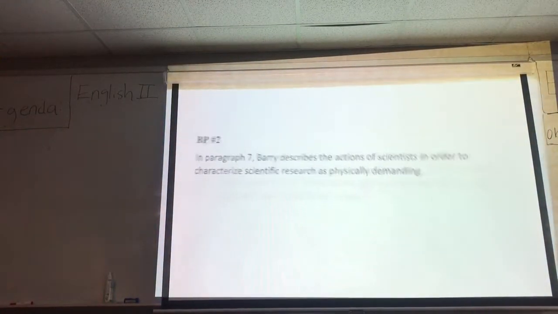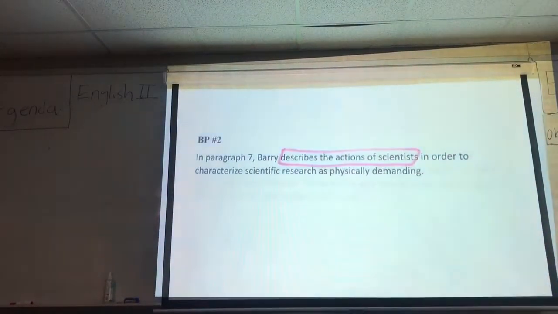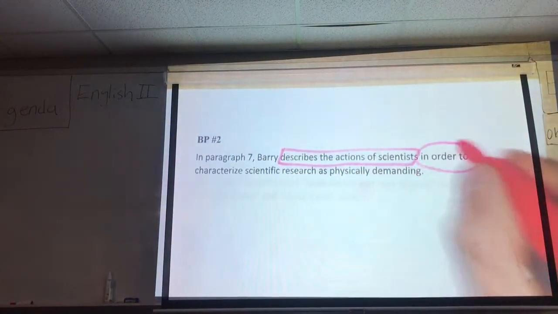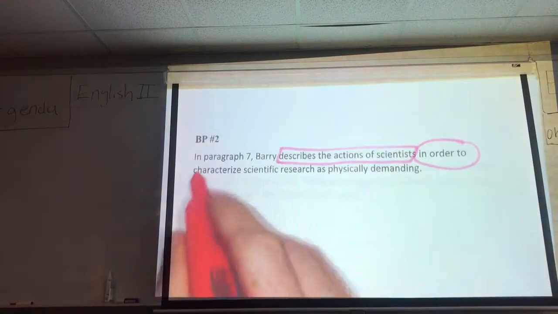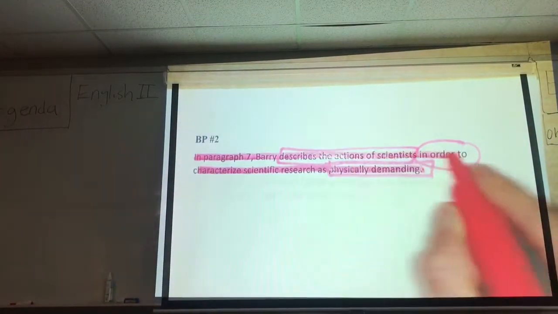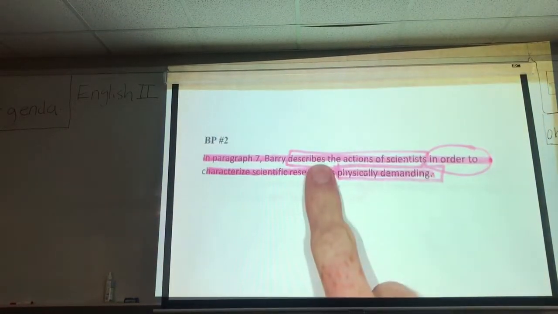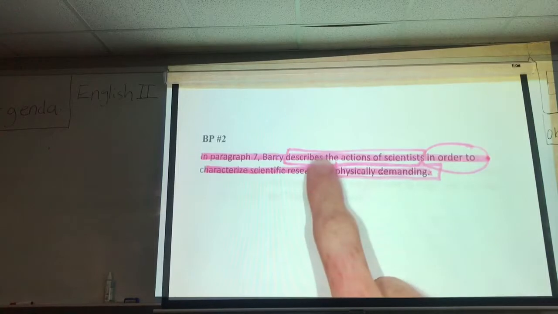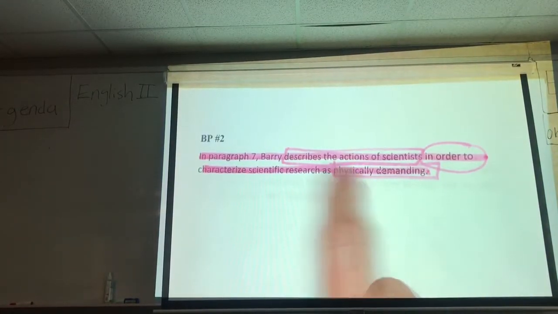In paragraph 7, Berry describes the actions of scientists. There's a rhetorical choice. In order to, there's that phrase again. It could be the phrase so that, but here we're using in order to. Characterize scientific research as physically demanding. And now we have a structure to our paragraph. We need to make sure we provide a quote that describes the actions and explain how that quote shows scientific research as physically demanding according to Mr.